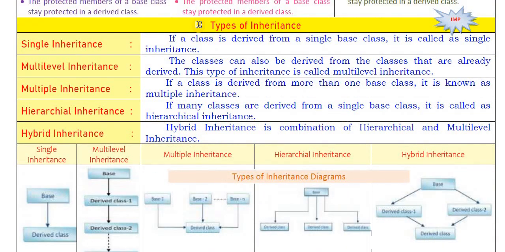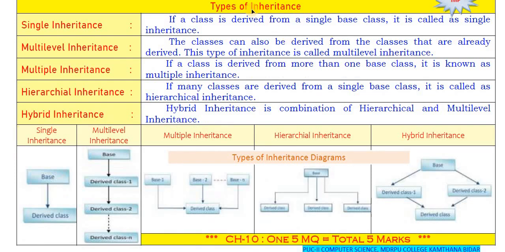This is a very important topic, types of inheritance. Compulsory, many times this question comes in the examination for 5 marks. This is very easy. You have to explain types of inheritance. There are 5 types: single inheritance, multi-level inheritance, multiple inheritance, hierarchical inheritance, and hybrid inheritance. In the examination you have to write a list of these types, and explain or write the definition for each type with a diagram. Let us see one by one.